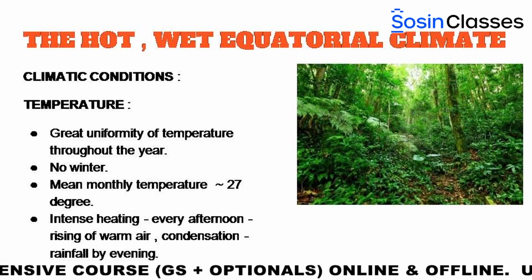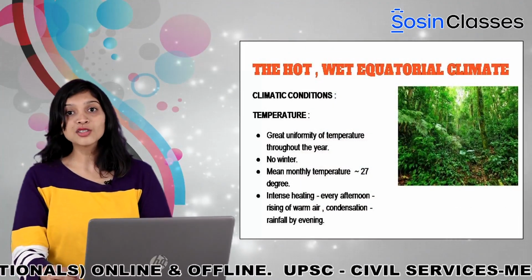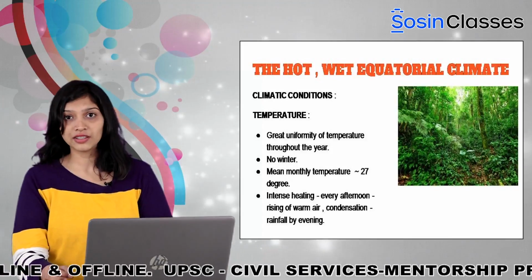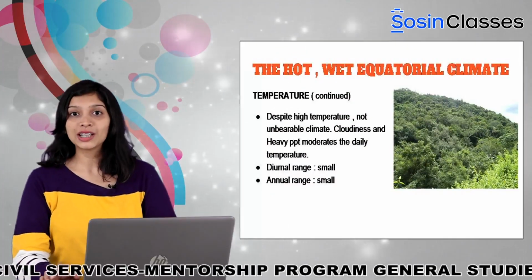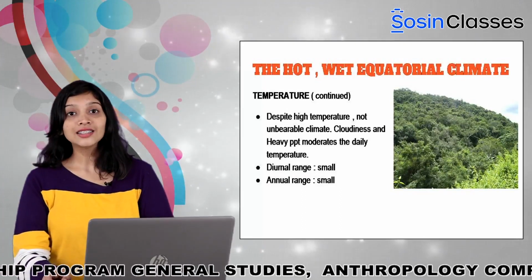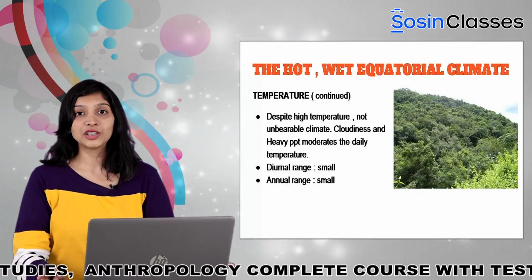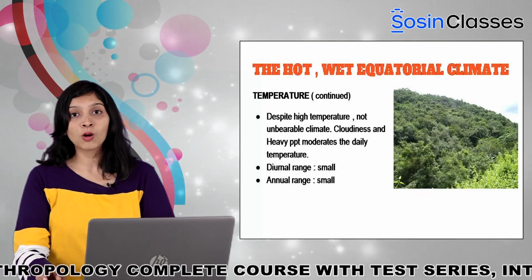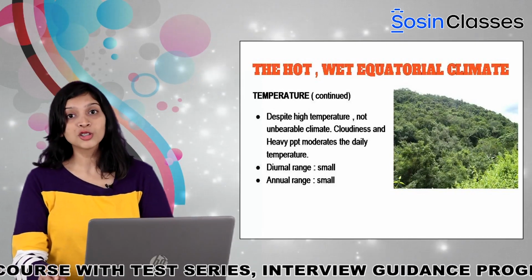Despite the high temperature, the temperature is not really unbearable. This is because of the rainfall that takes place every evening. The cloudiness and precipitation keeps the temperature moderate. The diurnal range of temperature, that is, the difference between the highest temperature and the lowest temperature recorded in a day, is small. Likewise, the annual temperature range is also small.